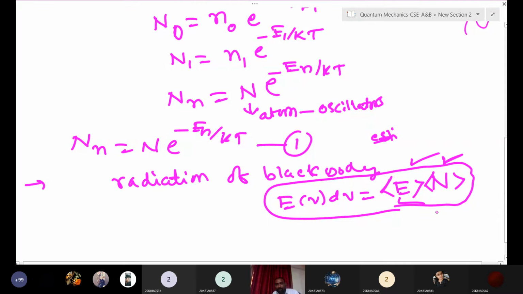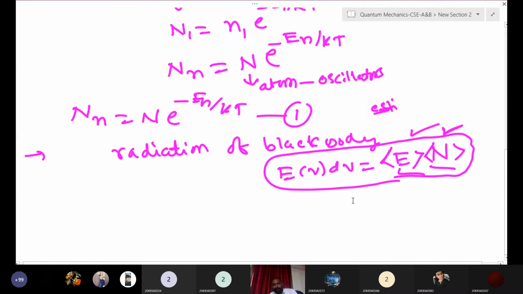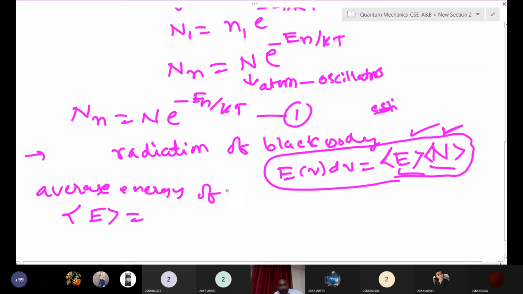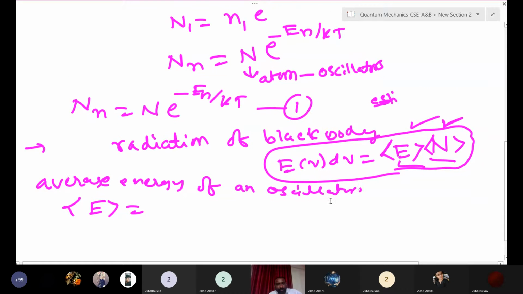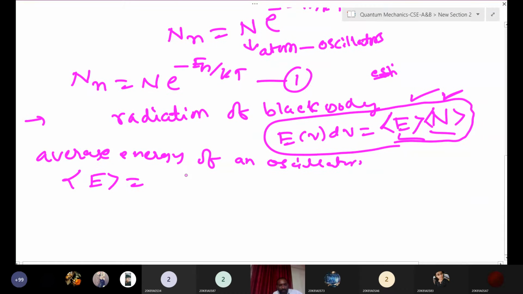Estimate, after that you can multiply it, you will get the total emitted radiation from the black body. First we will try to estimate the average energy. Okay, the average energy of an oscillator, or you can say whatever. Average energy of an oscillator, suppose that is equal to